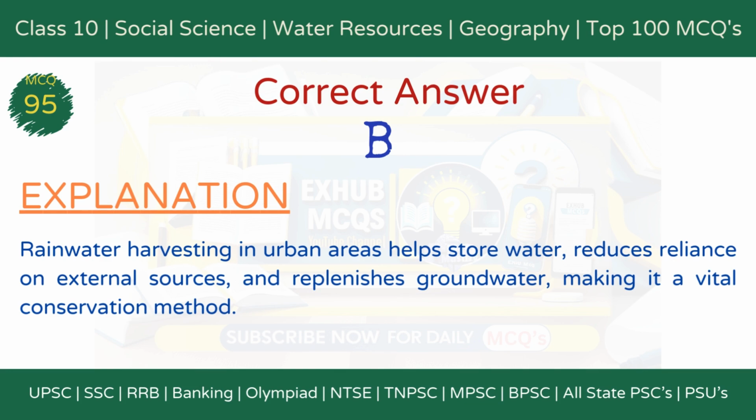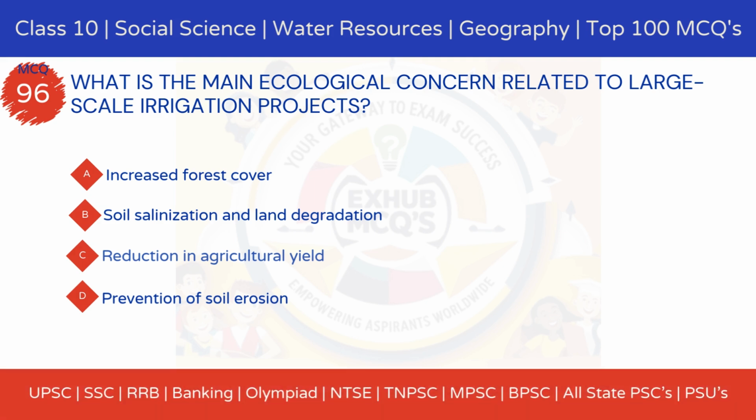Explanation. Rainwater harvesting in urban areas helps store water, reduces reliance on external sources, and replenishes groundwater, making it a vital conservation method. Question 96. What is the main ecological concern related to large-scale irrigation projects? Option A, increased forest cover.